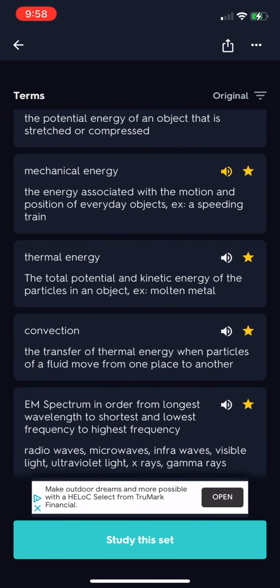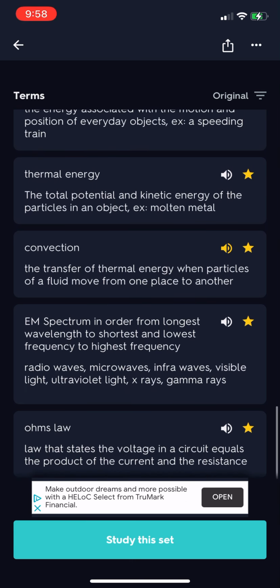Example: a speeding train. Thermal energy, the total potential and kinetic energy of the particles in an object. Example: molten metal. Convection, the transfer of thermal energy when particles of a fluid move from one place to another.